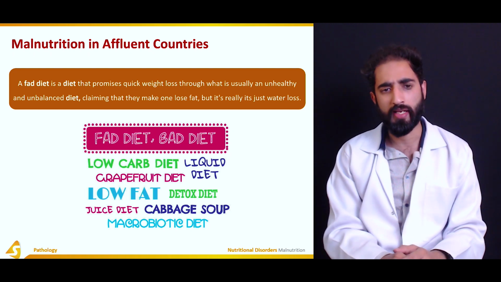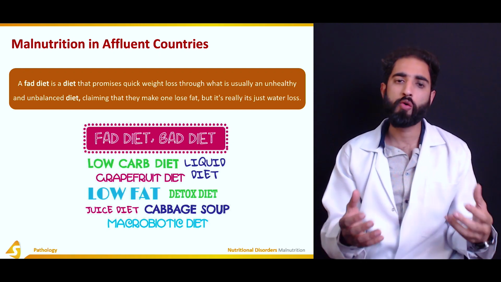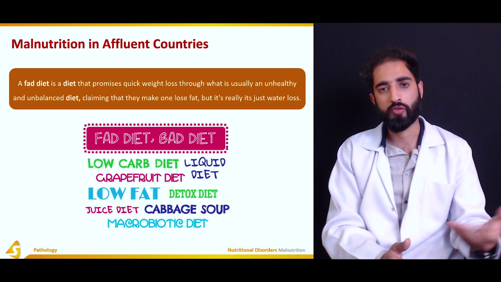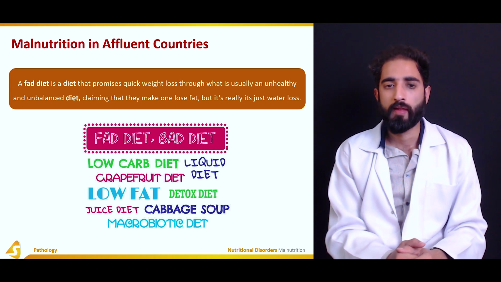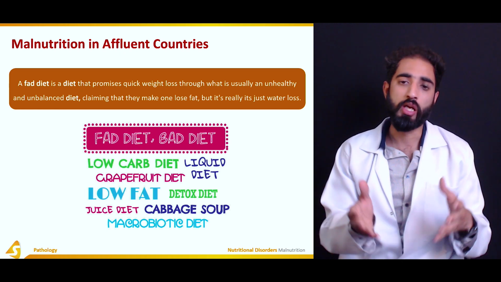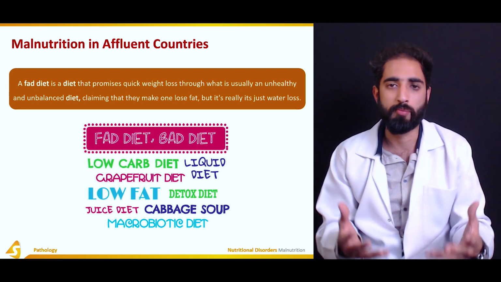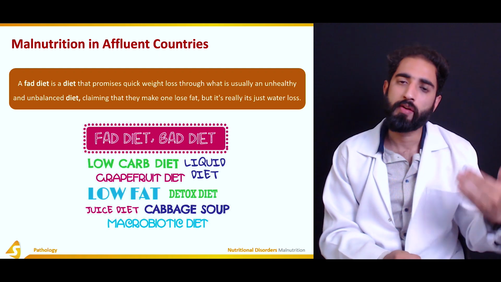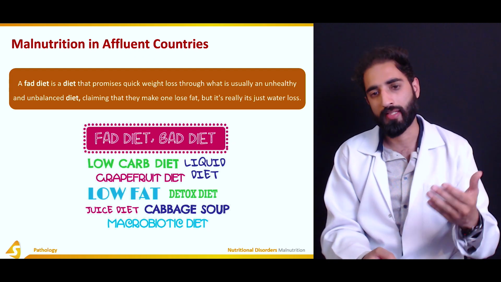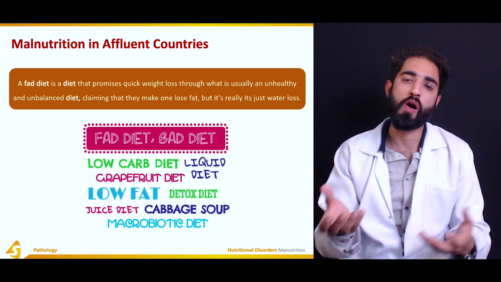One example is a fad diet, in which there is a promise or hope of quick weight loss, and everybody who is subjected to obesity wants that. So they want a quick solution, so they follow a fad diet, which is actually doing more harm than good. Because this type of diet is unhealthy and unbalanced, even though it claims that a person loses fat, what the person is actually losing is just water, and that results in a minimal amount of weight loss.